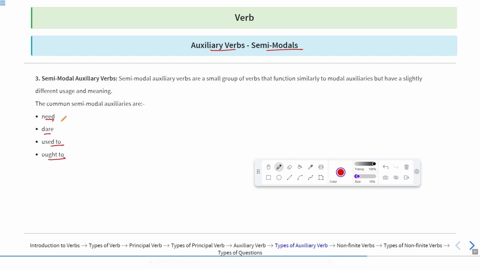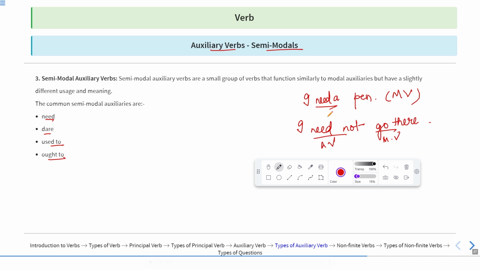Okay, if I say I need a pen, this need is actually the main verb of the sentence. But if I say I need not go there, it means there is no requirement of my going there. So go is the main verb and need is the helping verb. So this need is the modal over here.